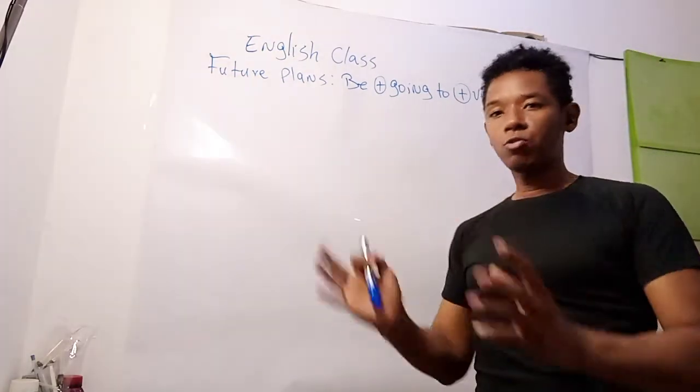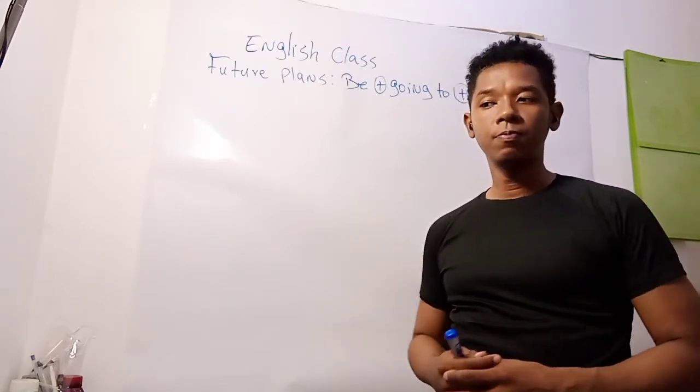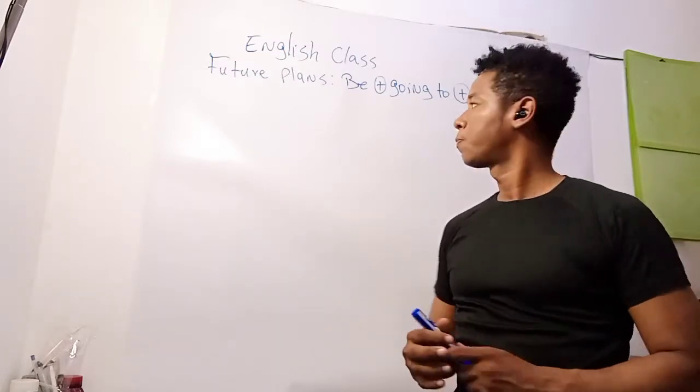And that structure is used to mention what we are planning for the near or far future.